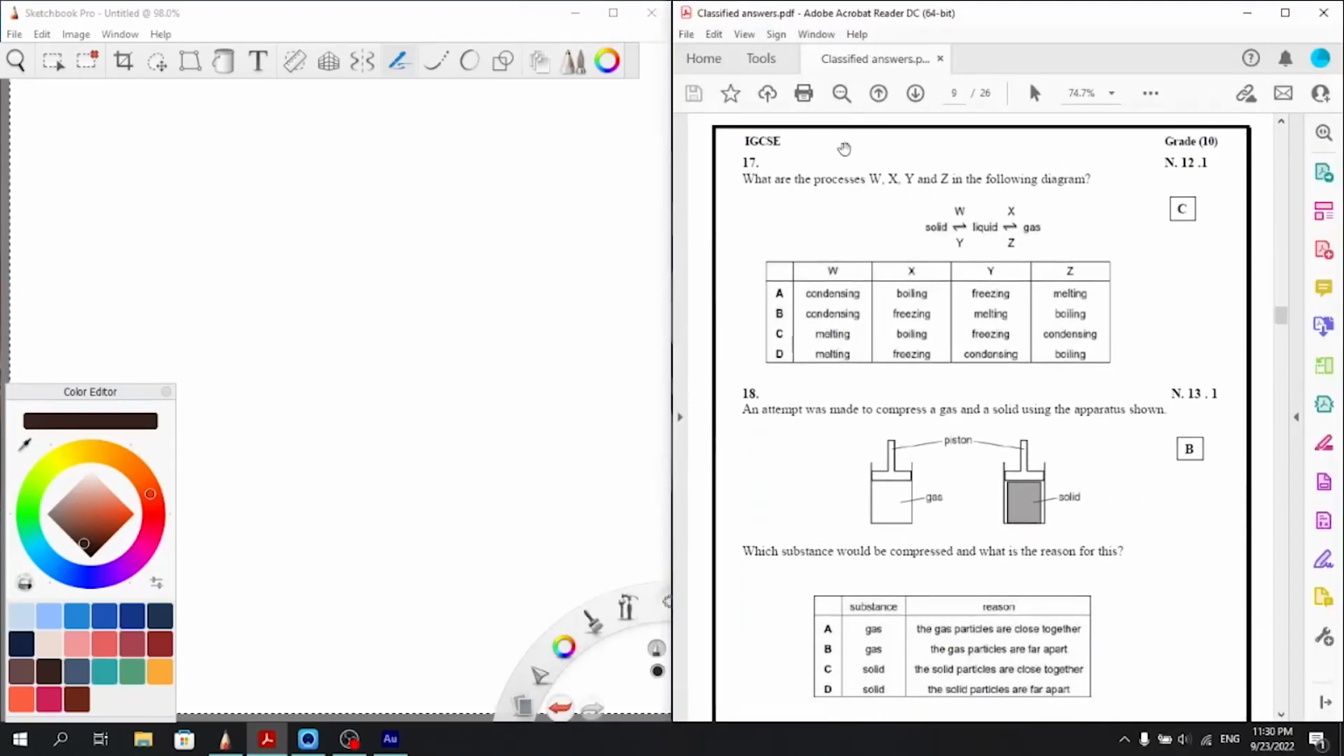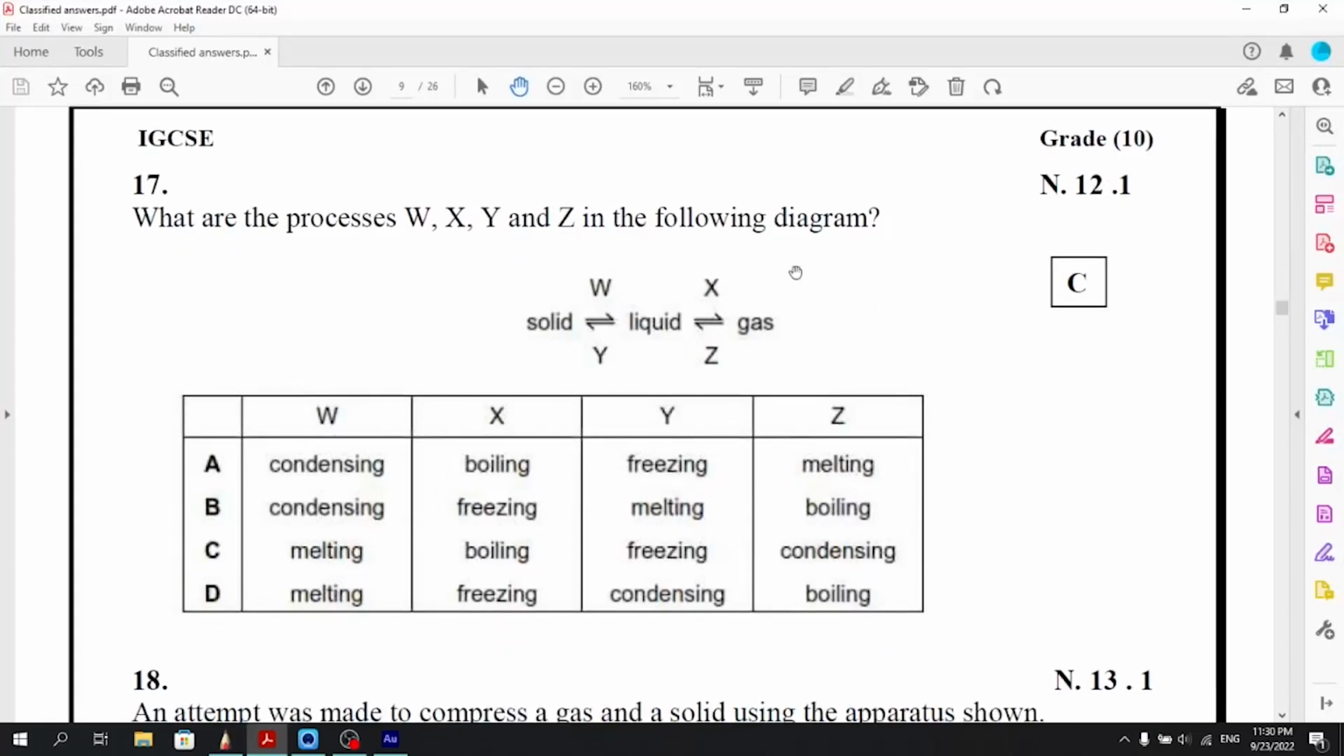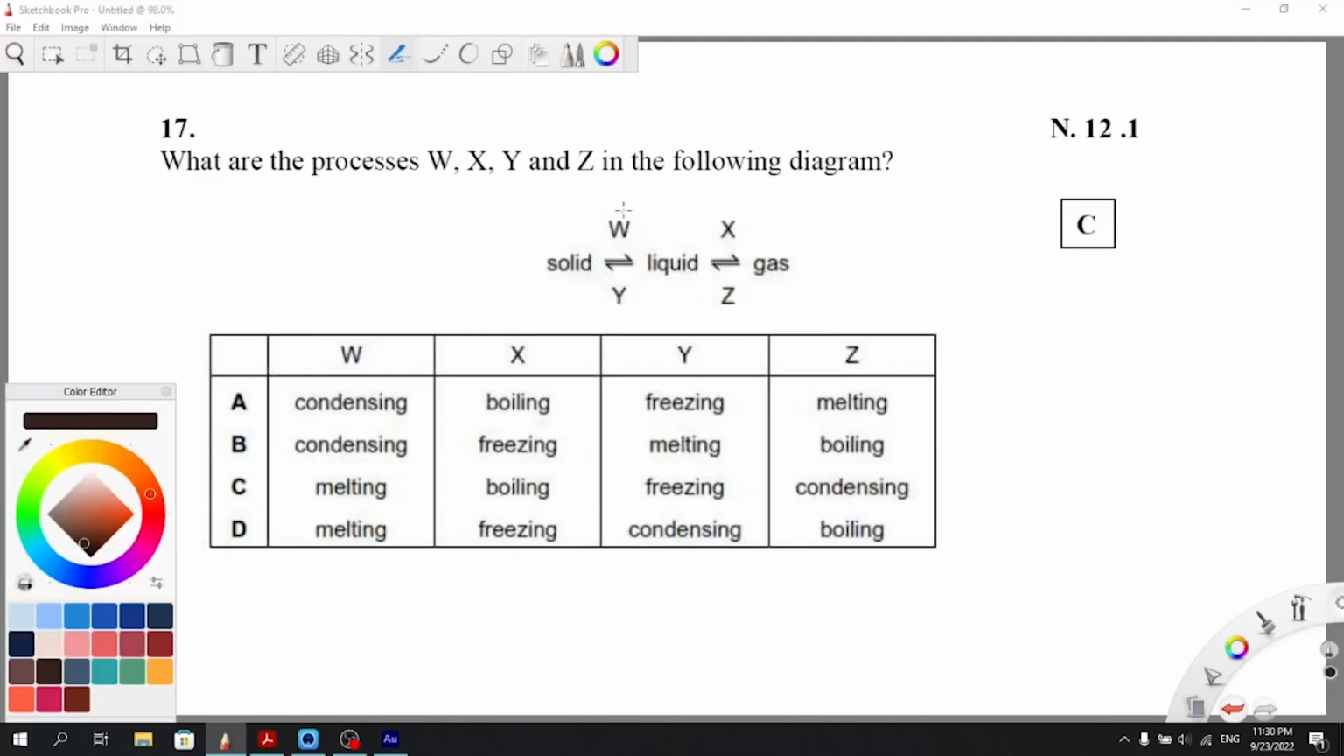17. What are the processes W, X, Y, and Z in the following diagram? And we need to take a screenshot. Just a second. Right, so let's just write them down. From solid to liquid, that's melting, we just call it M. From liquid to gas, that's boiling, we just call it B. From gas to liquid, that's condensation, just call it C. From liquid to solid, that's freezing, so just call it F, right?